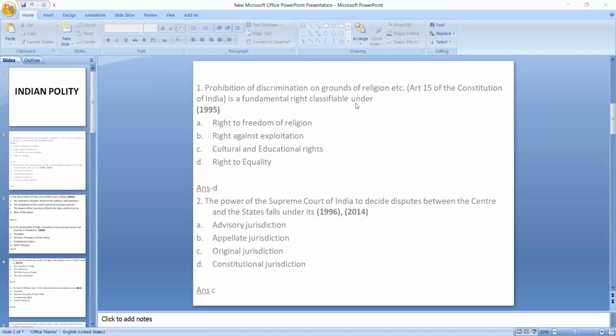So in the central government, you will obviously have to go through president, okay, then vice president, then prime minister, then council of ministers, then parliament, and a few parliamentary committees. So when you will cover these things, you are sure that you have covered the central government part. Okay, and then the Supreme Court, and then the judicial review.